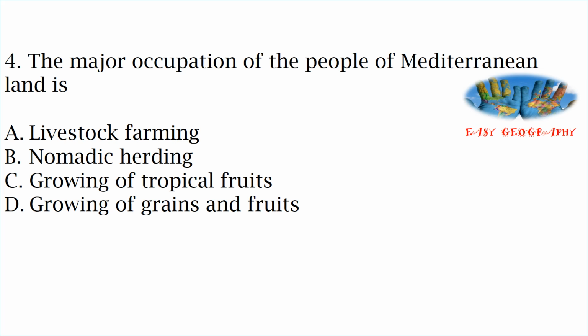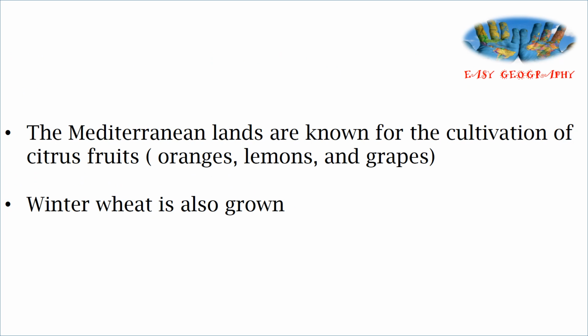Next question, the major occupation of the people of Mediterranean land is? Options: livestock farming, nomadic herding, growing tropical fruits, growing of grains and fruits. Occupation of people in the Mediterranean region is growing of grains and fruits. Wheat is also cultivated, winter wheat is also grown in the Mediterranean area. Citrus fruits are the main cultivation, oranges, lemons and grapes.